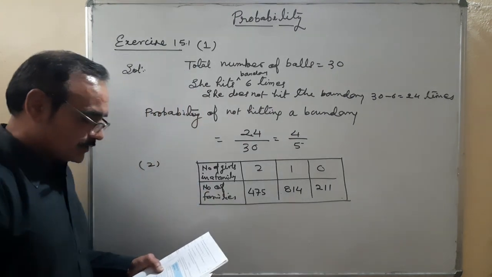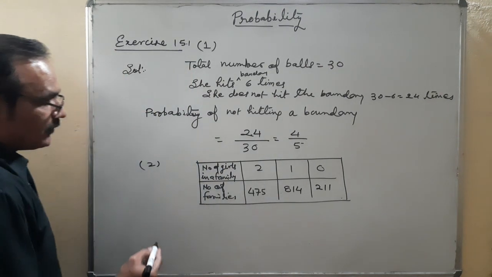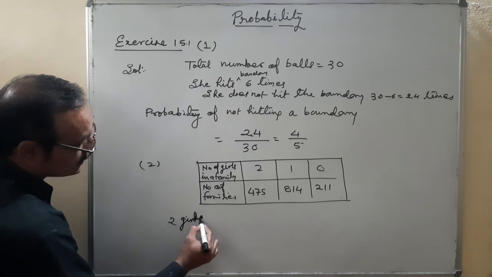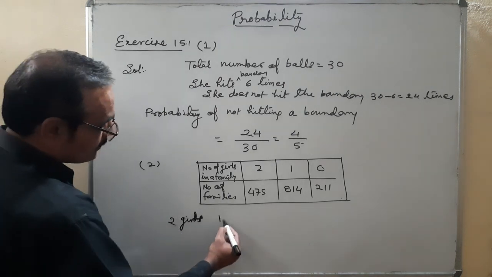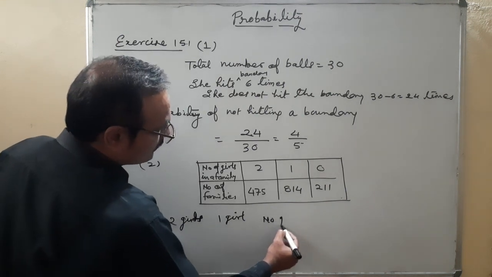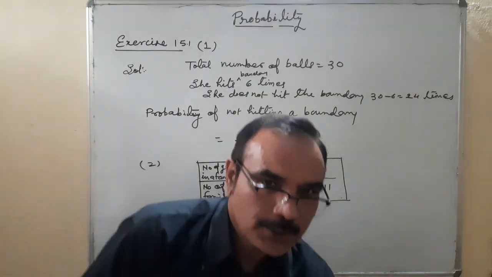Okay. And the question: compute the probability of the chosen random family having 2 girls, 1 girl and no girl. You understand the question first.